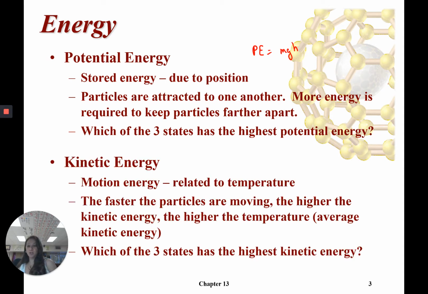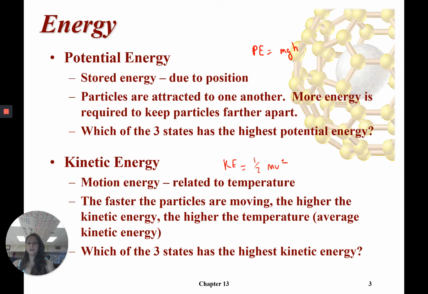The other type of energy that you've learned about is kinetic energy. If you remember, it is equal to half mv squared. Again, you don't need to know that equation. This is just to remind you of what it means. It has to do with speed. v is velocity or speed.